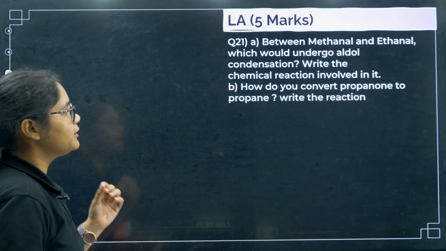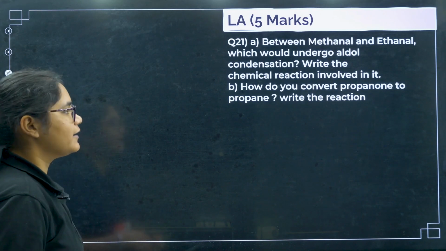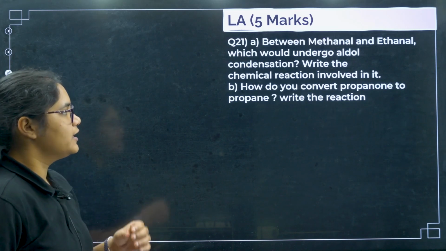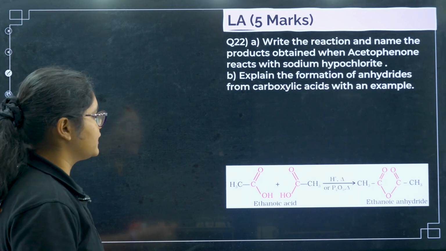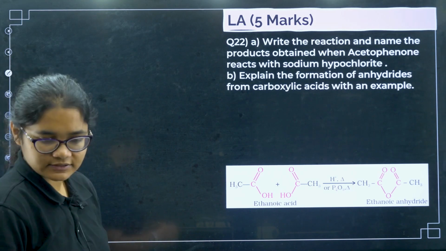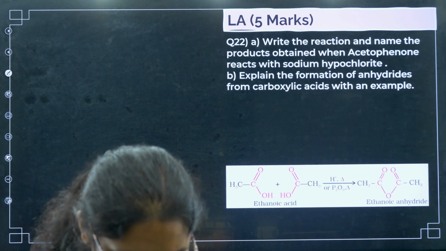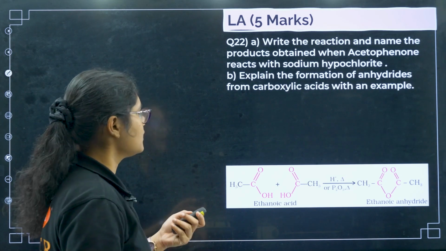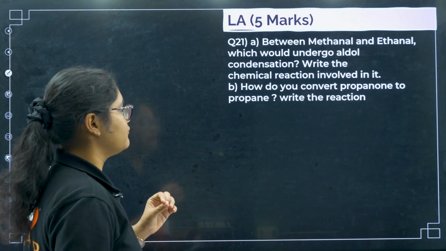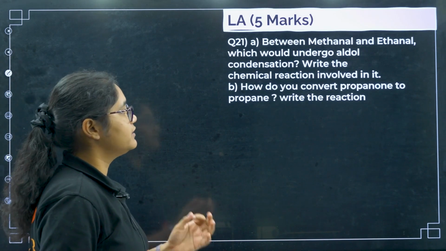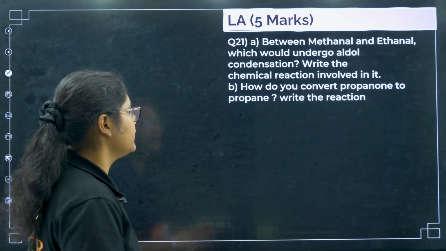Next we will see: between methanol and ethanol which could undergo aldol condensation, write the chemical reaction involved in it. So you know, for aldol condensation we need alpha hydrogen, right? Let's see question number 21. Between methanol and ethanol which would undergo aldol condensation, write the chemical reaction involved in it.